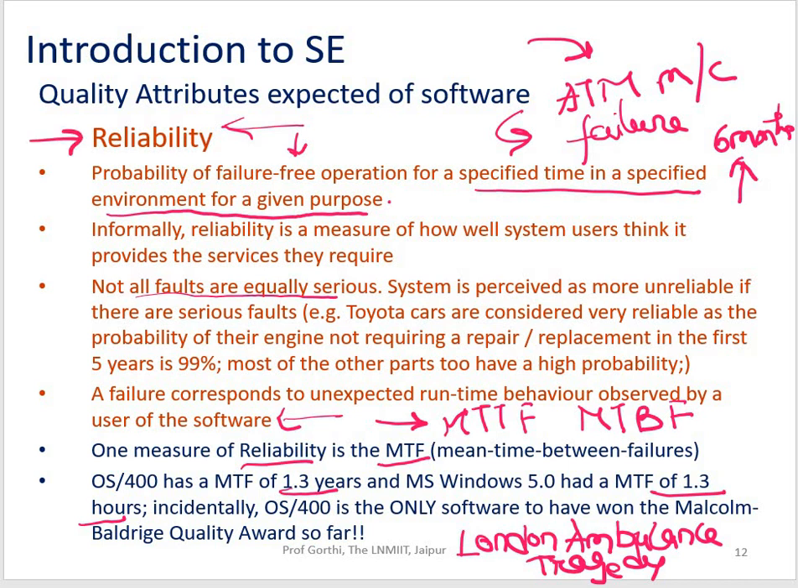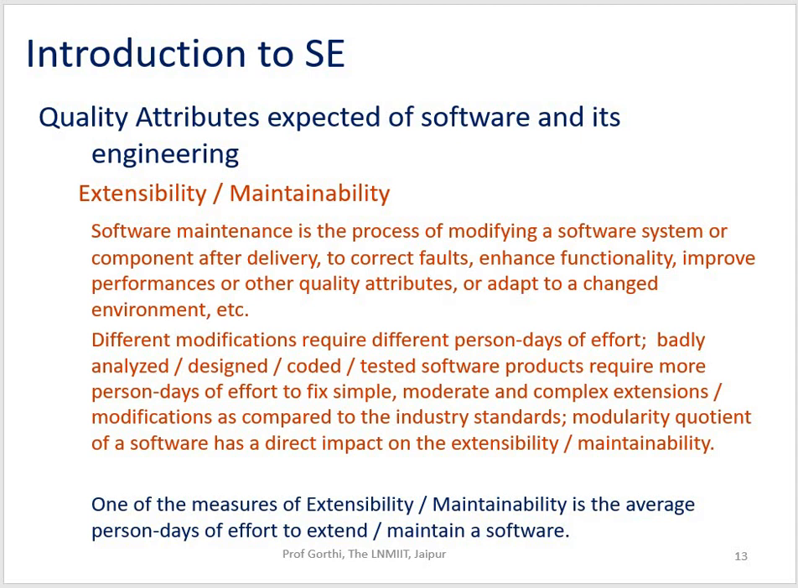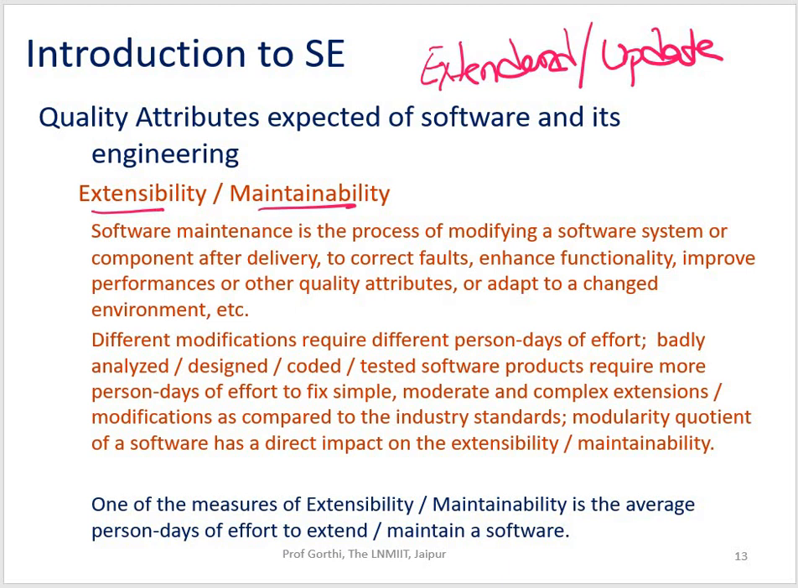Now let's talk about extensibility or maintainability. One thing is for sure, I need to extend some features of my application, or I need to update my application. For that sake, the ease with which I can do this is called your extensibility or maintainability. So, software maintenance is the process of modifying a software system or component after delivery. So, post deployment,